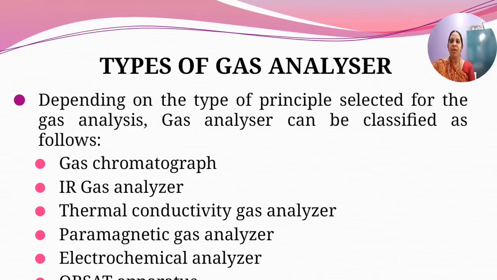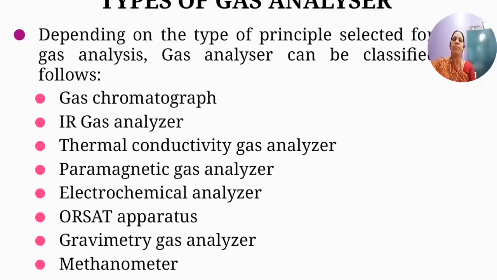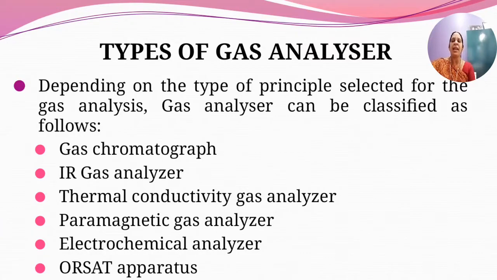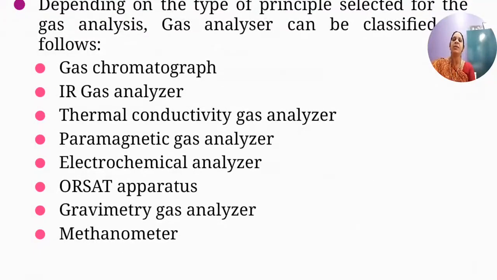Gas chromatography, IR gas analyzer, thermal conductivity gas analyzer, paramagnetic gas analyzer, electrochemical analyzer, ORSAT apparatus, gravimetry gas analyzer, and methanometer.